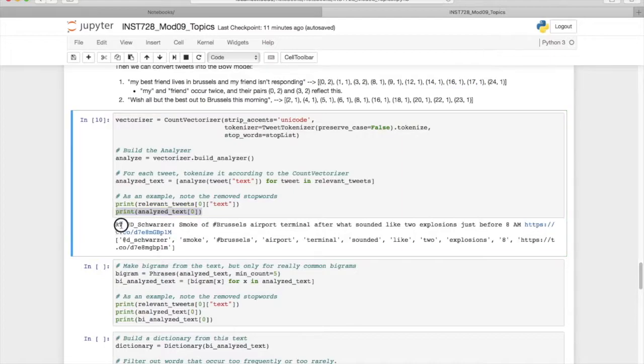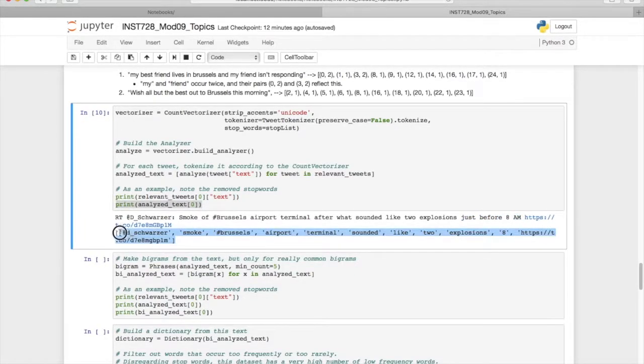And we see this retweet token is gone. We start with the D. Schwarzer mention, smoke Brussels. We removed the word of because that's a very common word. We see airport terminal sounded, so we removed after and what. Like 2 explosions just before, so both the words just and before got removed, the word AM got removed. So this is our filtered tokenized tweet.